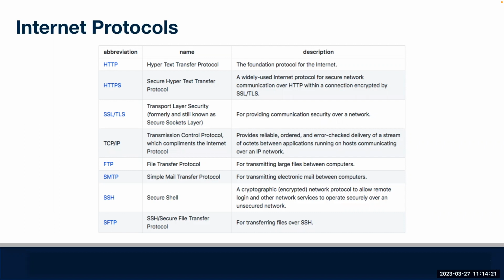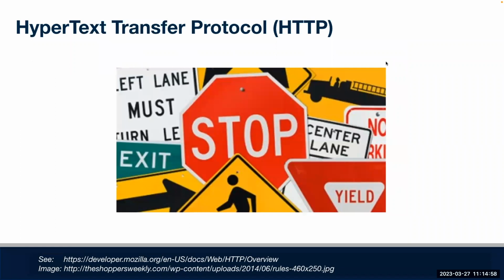HTTPS is a secure version which encrypts the data. But there are other protocols for different purposes. If anyone's ever used an FTP, or file transfer, server to upload some files to a server. SMTP is the protocol used to send email, so when you send an email, the SMTP protocol is being used. We could use the SSH protocol to remotely log into other computers and servers. There are just different protocols for different purposes, but primarily we're focused on HTTP.